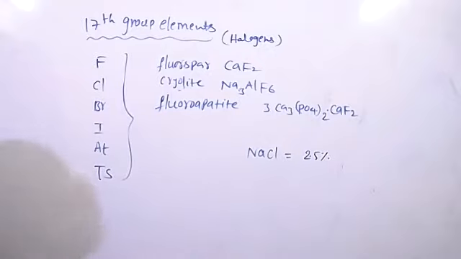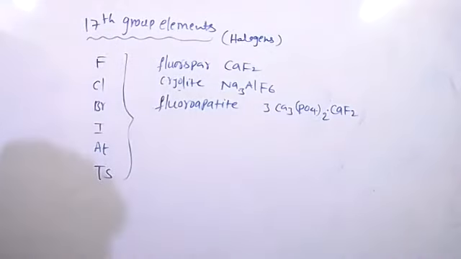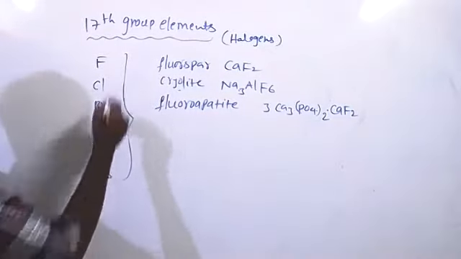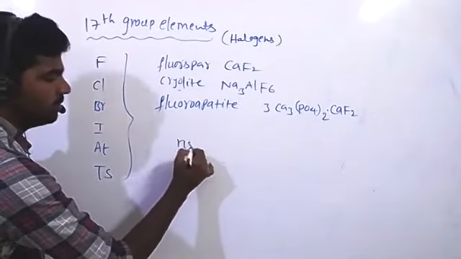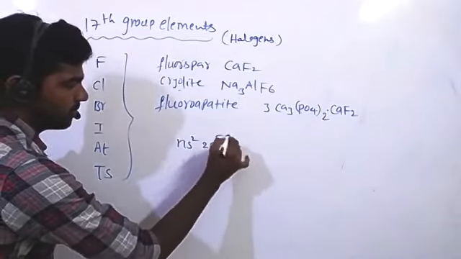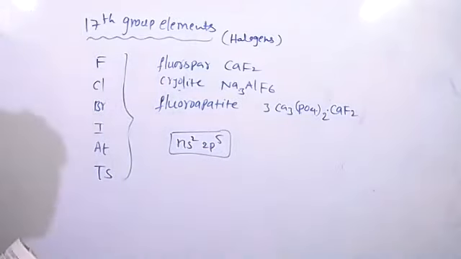Okay, next, atomic and physical properties. First one, electronic configuration. The general valence shell electronic configuration of 17th group elements is ns2 np5. Then in the valence shell, 7 electrons are present. Next, atomic and ionic radii.